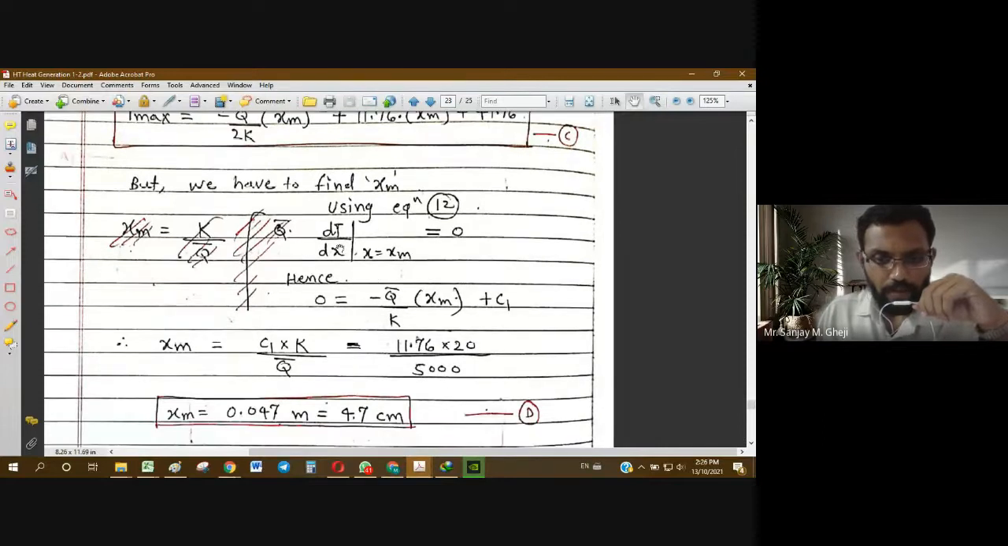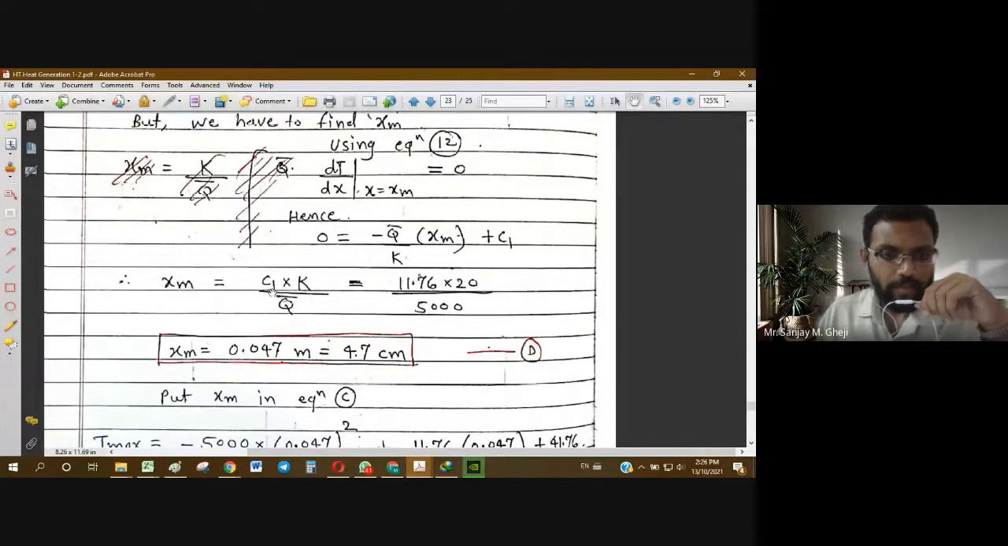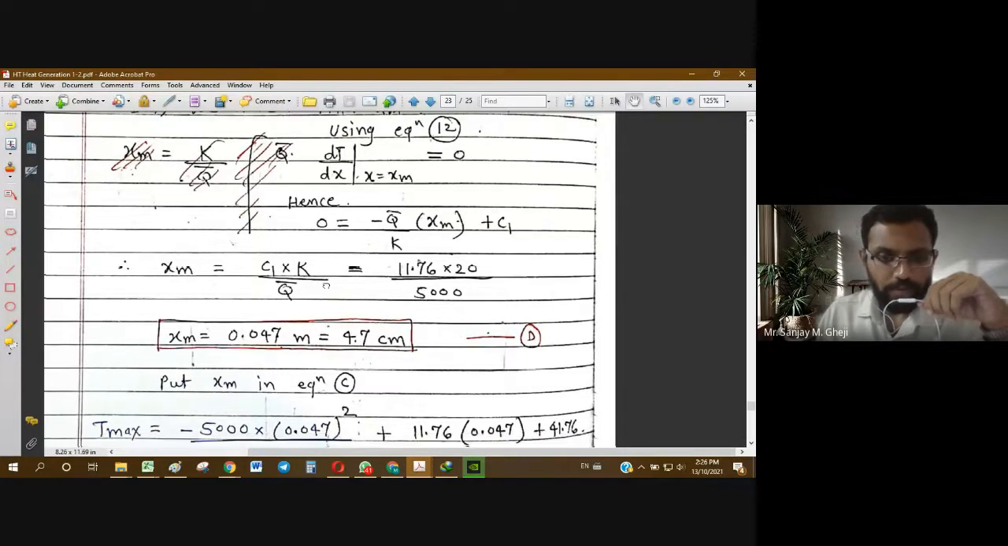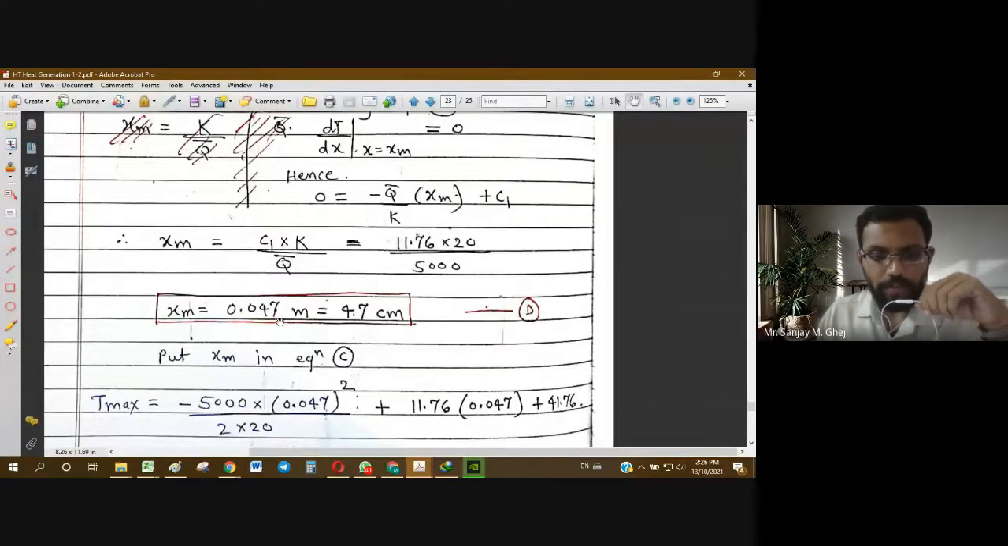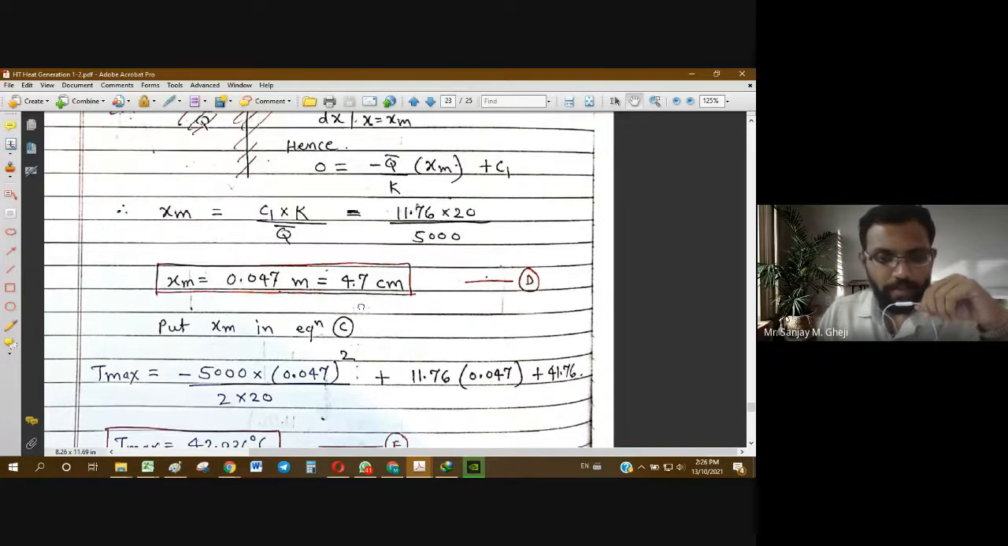When we do this, we get xm in this form: xm equal to c1 into k by q bar. C1 we have obtained as 11.76, K is given as 20, and Q bar is 5000. So xm is 0.0547 meters or 4.7 centimeters. This is the position in the wall from the left side at which temperature will be maximum.